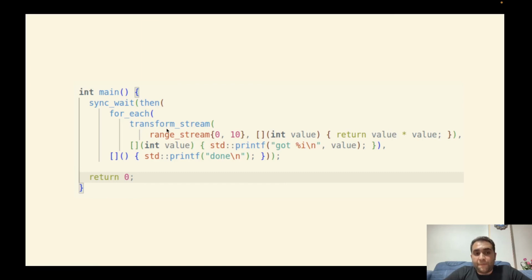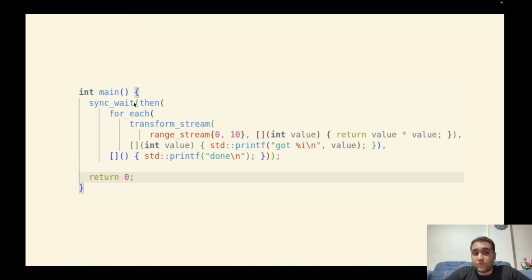And then we bind the transformed stream to a for each. It means all the values will be passed to this for each function or processed by this function, and the result of for each will be a sender.